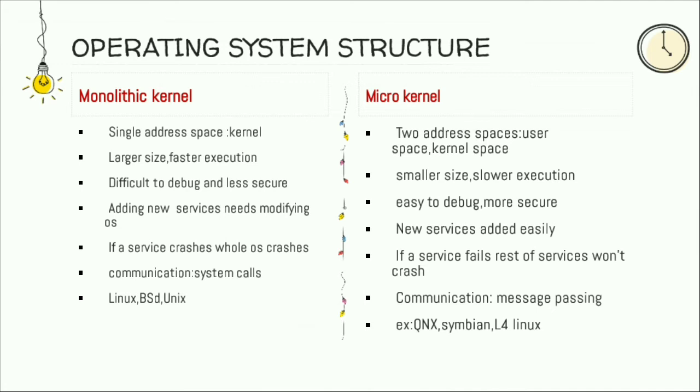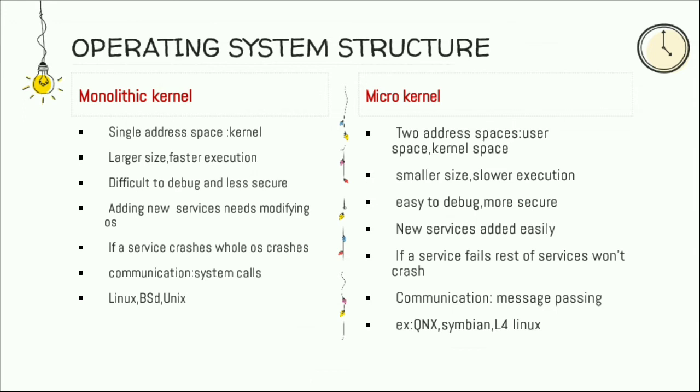And here the communication is done between the application, kernel and hardware using the system calls. The examples of the monolithic kernel are Linux, Unix and BSD. The components in the monolithic kernel are tightly coupled, that means they are dependent on each other. That's why if one service fails, then the entire operating system crashes.